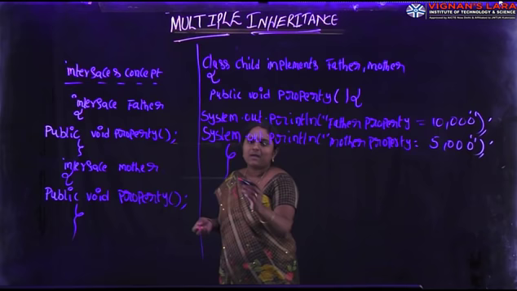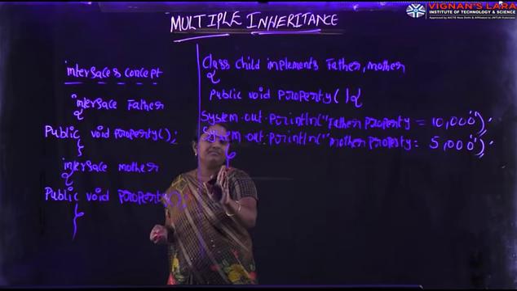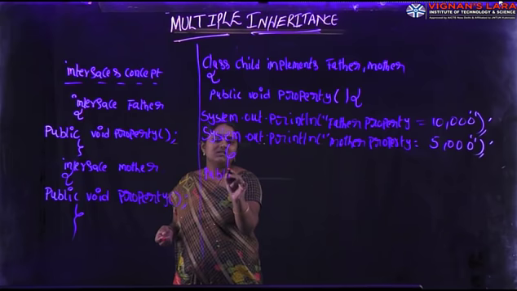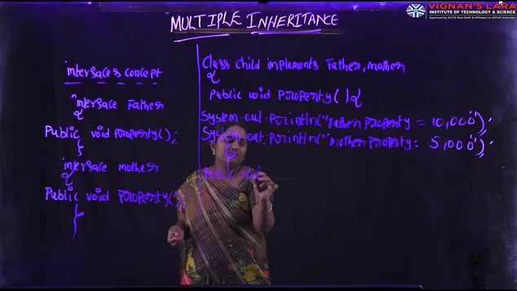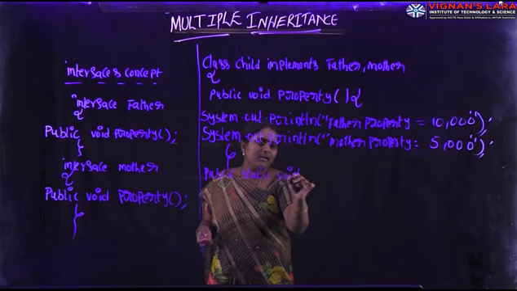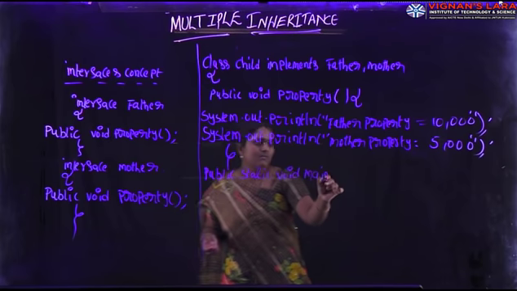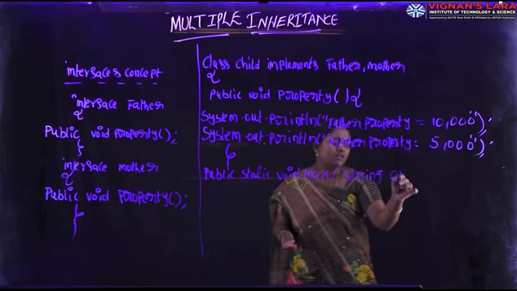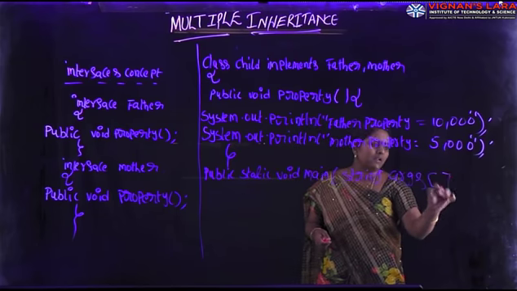Next, here I am defining the main method. Public static void main, String args array. After main, we open the curly brace.